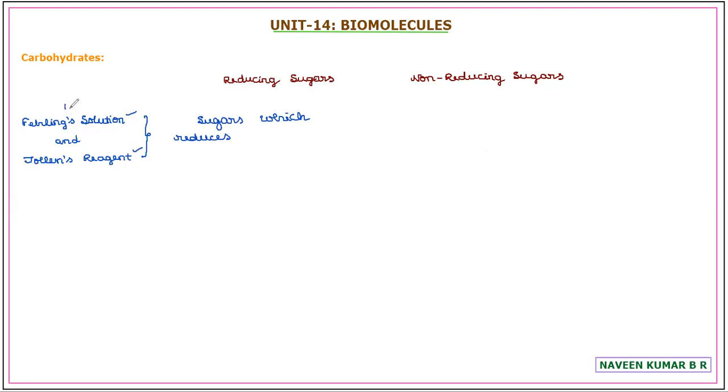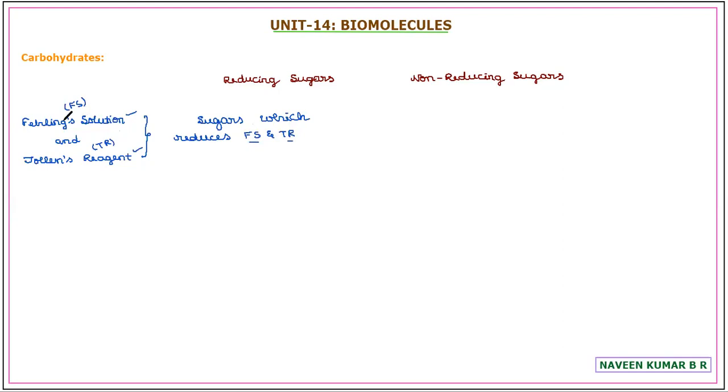Just to give the significance, I am writing an abbreviation instead of repeating it, which reduces Fehling solution and Tollens reagent.